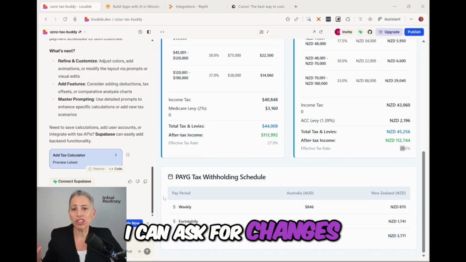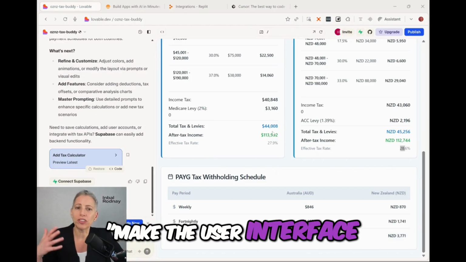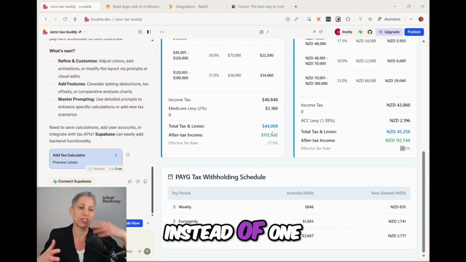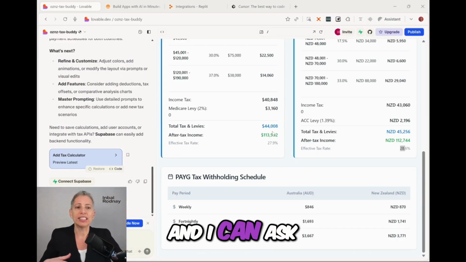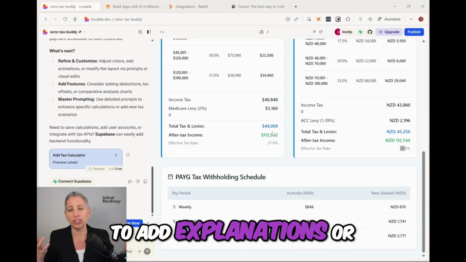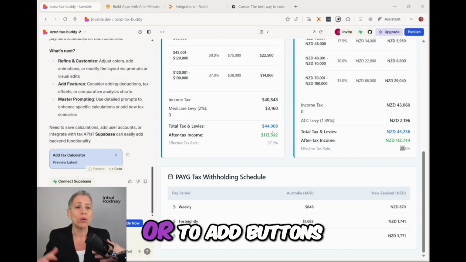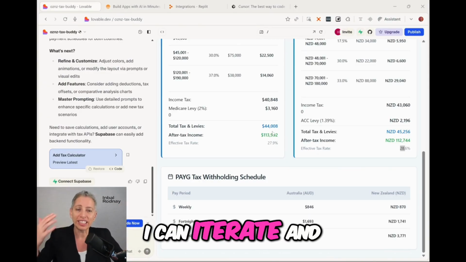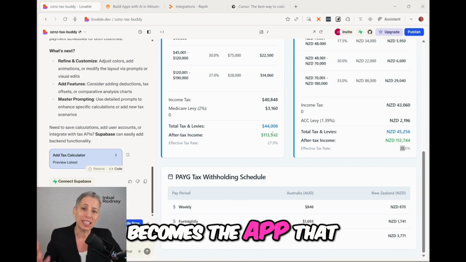Now I can ask for changes. I can say, make the user interface purple or show it one under the other instead of one next to the other. And I can ask to add explanations or to export a PDF or to add buttons that will do other things. Whatever it is that I need, I can iterate until it becomes the app that I want.